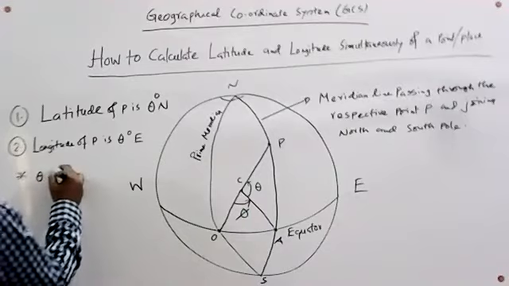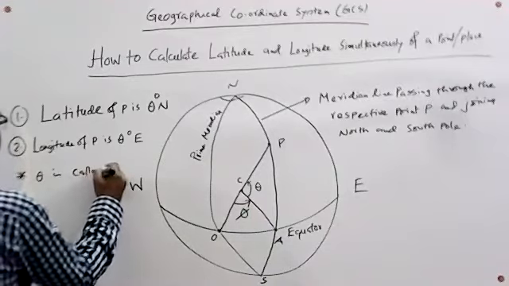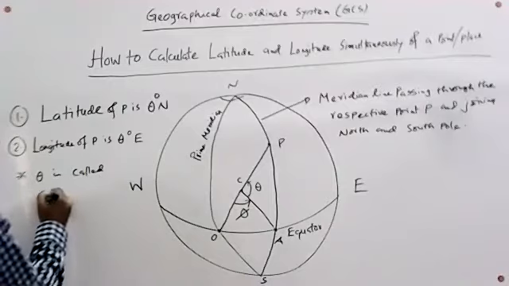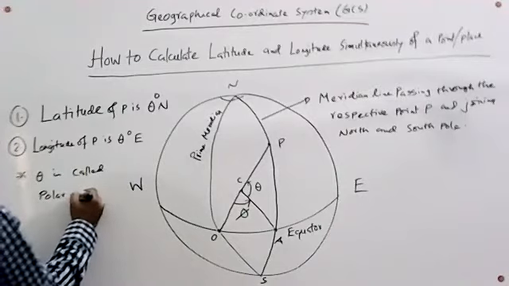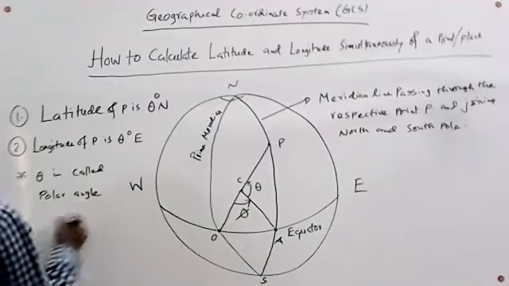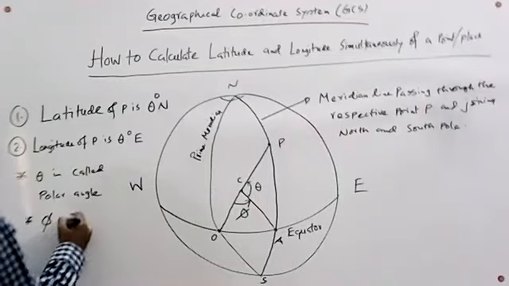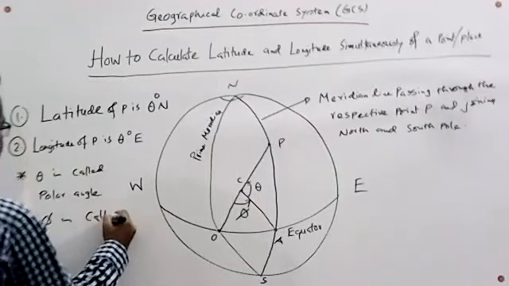Theta is called the polar angle, and phi is called the azimuthal angle.